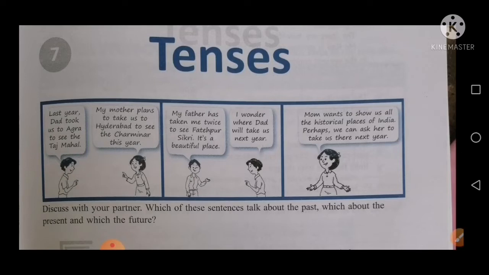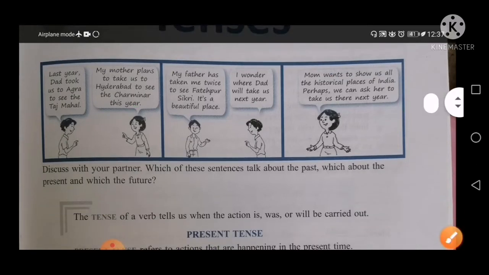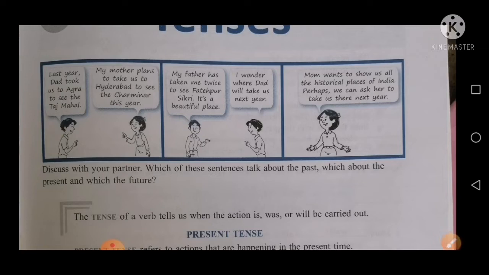Last year Dad took us to Agra to see the Taj Mahal. And my mother plans to take us to Hyderabad to see the Charminar this year. My father has taken me twice to see Fatehpur Sikri. It is a beautiful place. I wonder where Dad will take us next year. Mom wants to show us all the historical places of India. Perhaps we can ask her to take us there next year. Discuss with your partners which of these statements talk about the past, which about the present, and which the future.